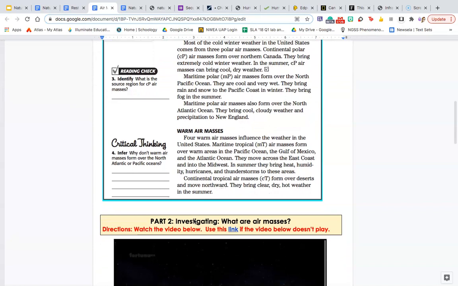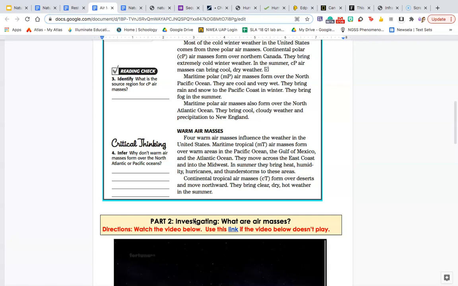Warm air masses. Four warm air masses influence the weather in the United States. Maritime tropical air masses form over warm areas in the Pacific Ocean, the Gulf of Mexico, and the Atlantic Ocean. They move across the east coast and into the Midwest. In the summer, they bring heat, humidity, hurricanes, and thunderstorms to these areas.